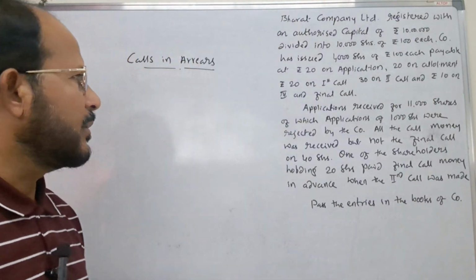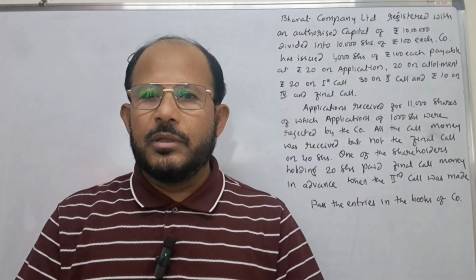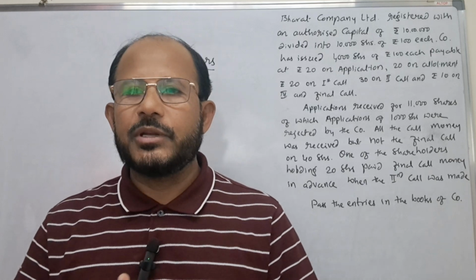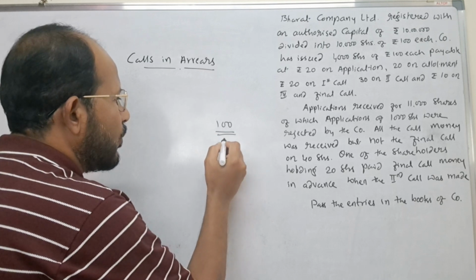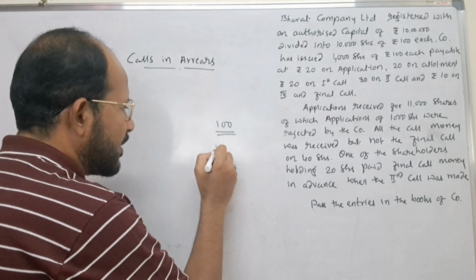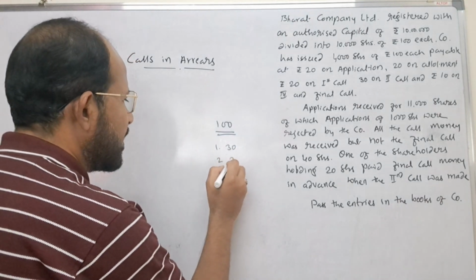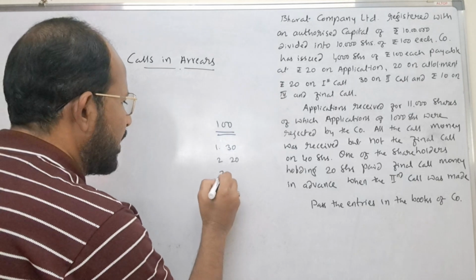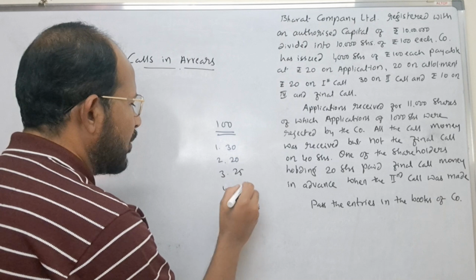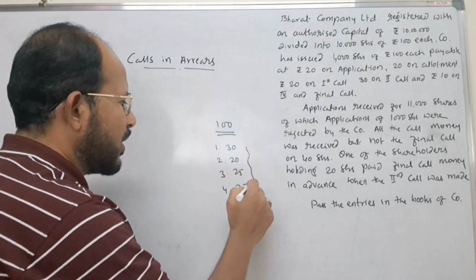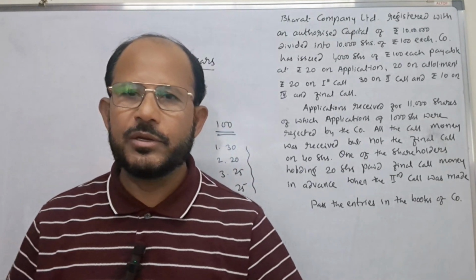You know that whenever a company issues shares, the amount will be collected in different installments. Whatever the face value of the share is, that face value will be collected in different installments as application money, take for example rupees 30. Next one is allotment money rupees 20. Next one is first call rupees 25 and final call rupees 25. In four installments, assume the company is going to collect this face value of rupees 100 from the shareholders.